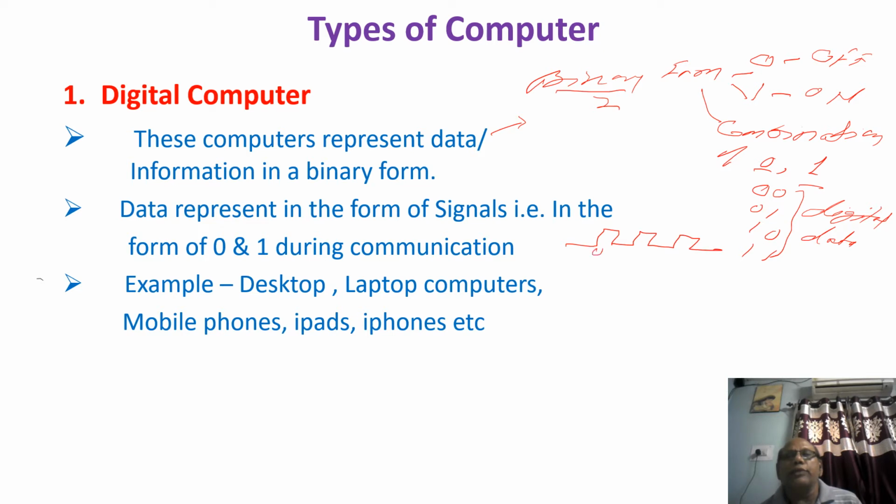This signal has 0 and this is 1, this is 1, this is 0, and so on: 1, 0, 1, 1, 0, 0. When there is no signal, no current, it represents 0. When there is a signal, meaning there is a peak, it stores 1. So when there is no signal it stores 0, and when there is a peak it stores 1.